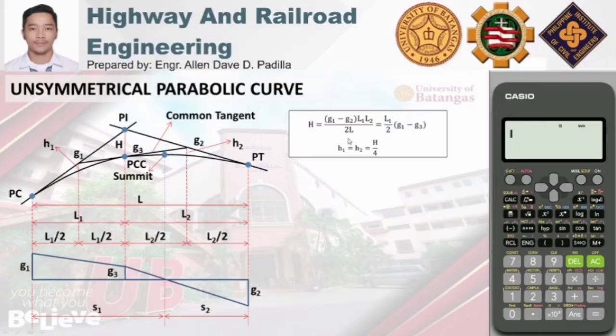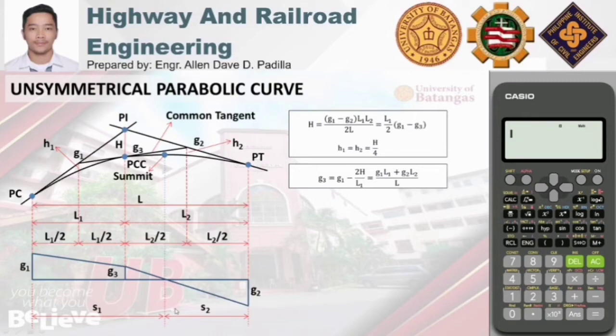And meron tayong relationship ng H1, H2, and H. So, ang sabi dito, H1 and H2 are equal, and the value of those elements is equal to 1/4 of the vertical distance between PI and PCC, or yung capital letter H. And then, for the value of G3, we have (G1 minus 2H) over L1. And also, meron pa tayong isa pang formula, that is (G1L1 plus G2L2) over L.